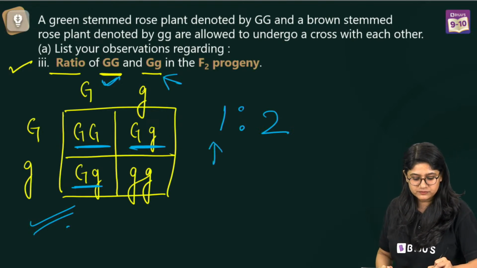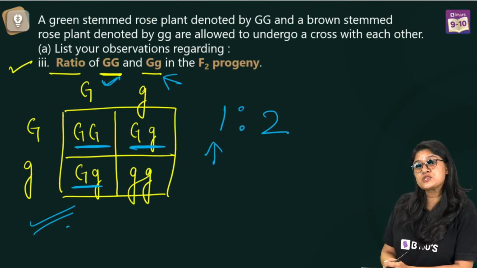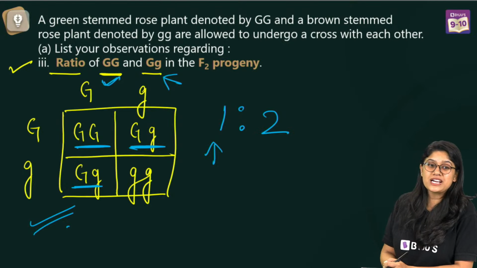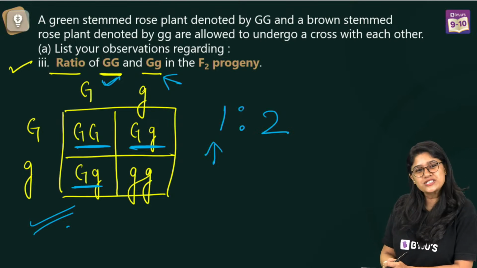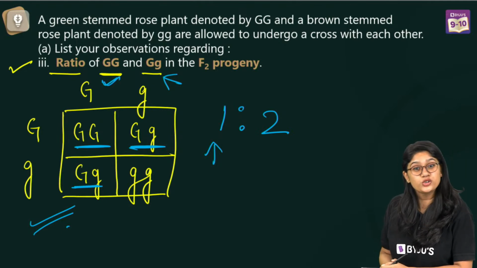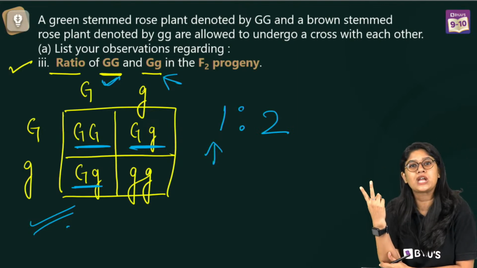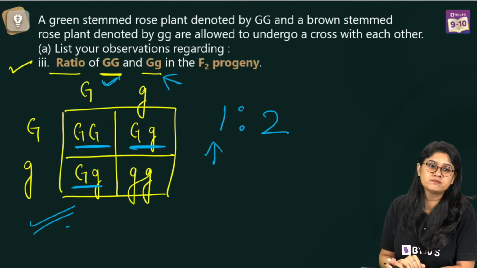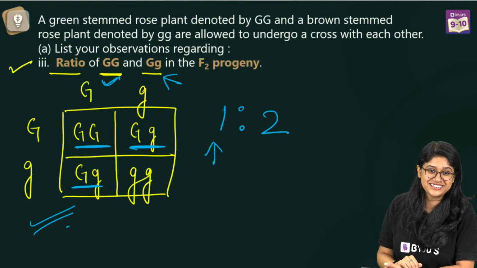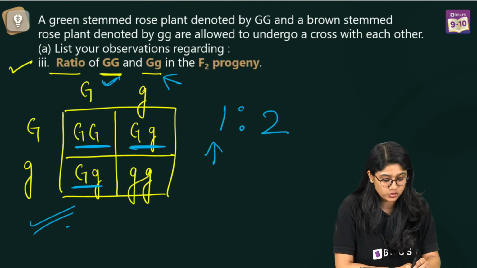And how many times can you see capital G and small g? 2 times. So the ratio will be 1:2. One time we have capital G capital G, two times we have capital G small g. So we all are correct. I hope that you all got this.